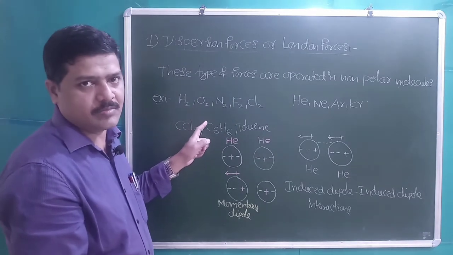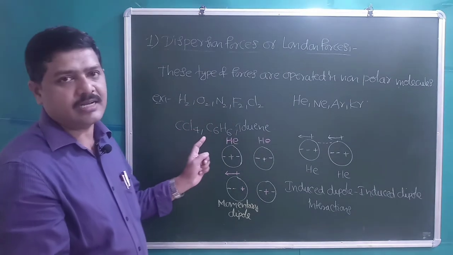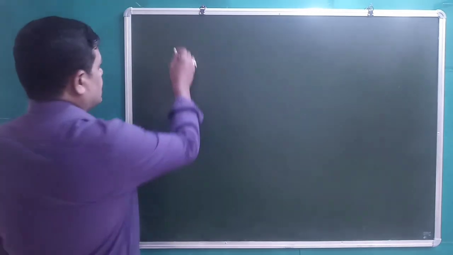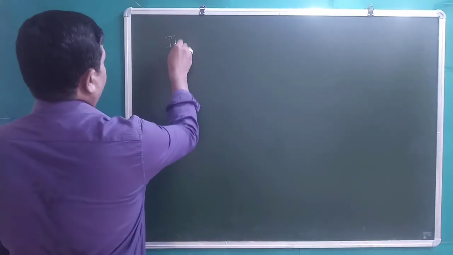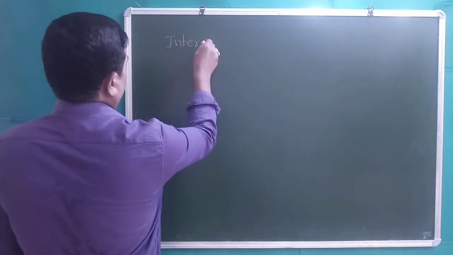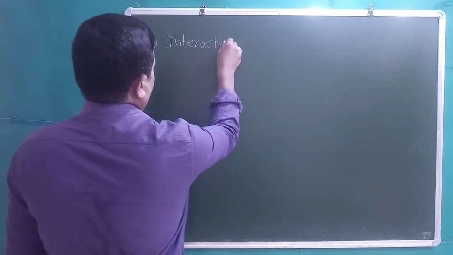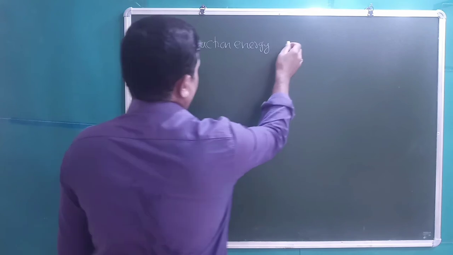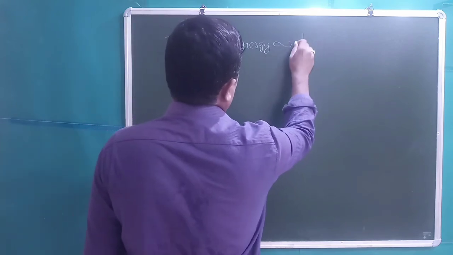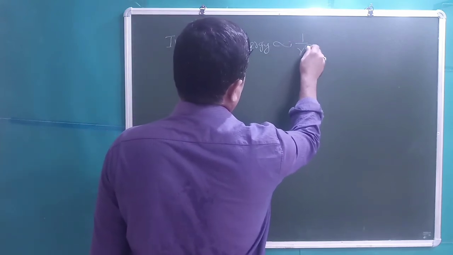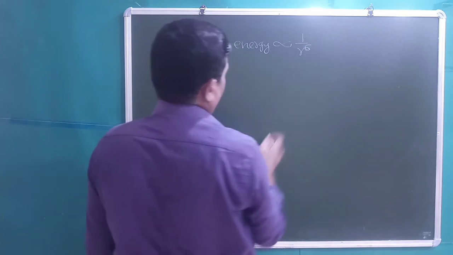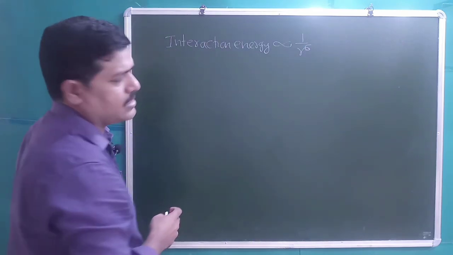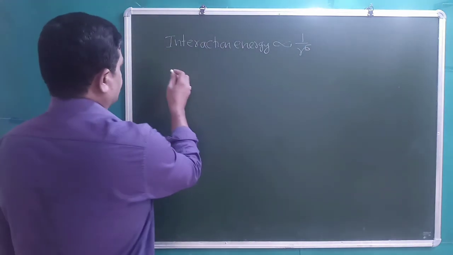Let us discuss the relation between the distance and interaction energy. Interaction energy is inversely proportional to R power 6.